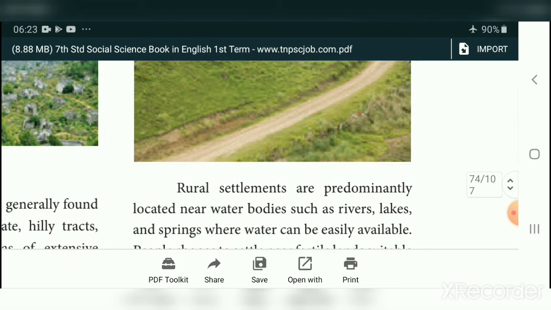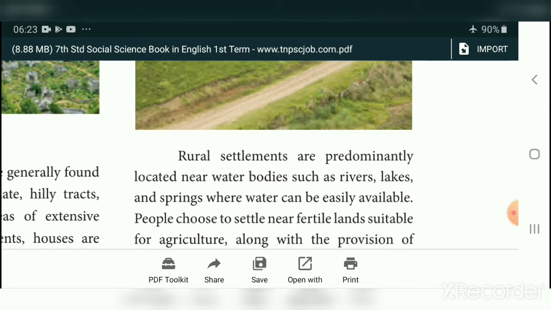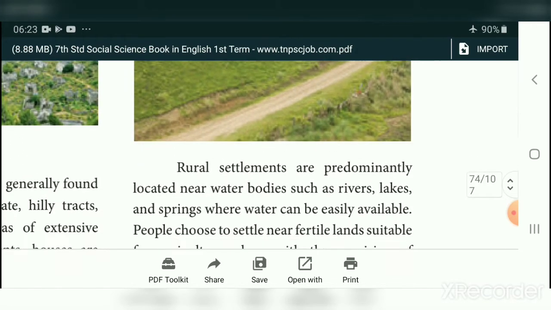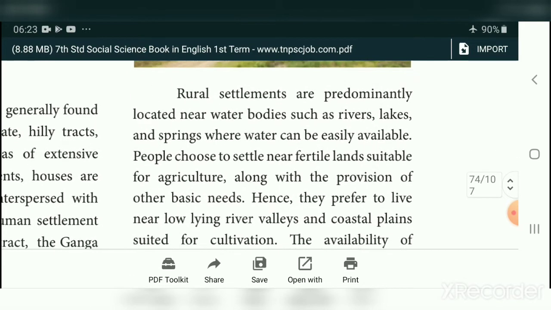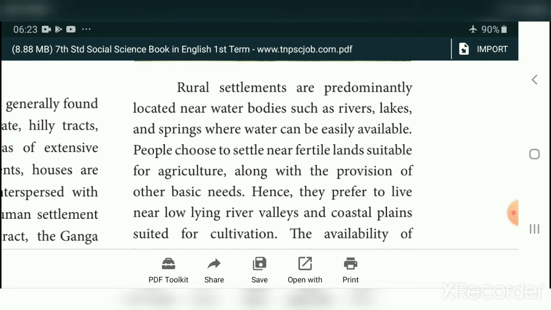Rural settlements are predominantly located near water bodies like rivers, lakes and springs where water can be easily available. People choose to settle near fertile land which is suitable for agriculture, along with the provision of other basic needs. So their main occupation here is agriculture. So they are settled near the water bodies.